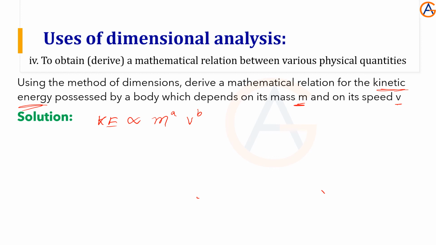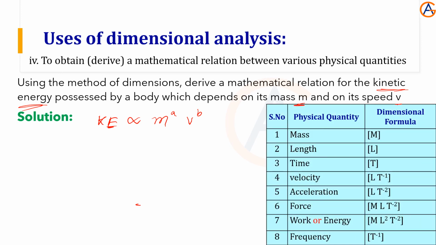Now for these three we have to write the dimensions. Kinetic energy, whatever it may be, this is the energy. Energy formula: ML square T minus 2.